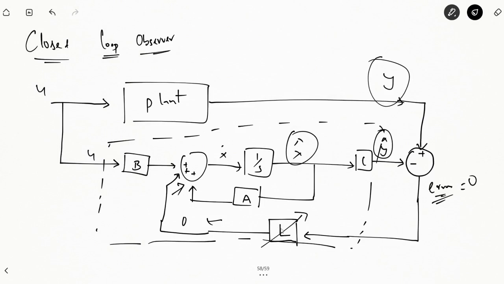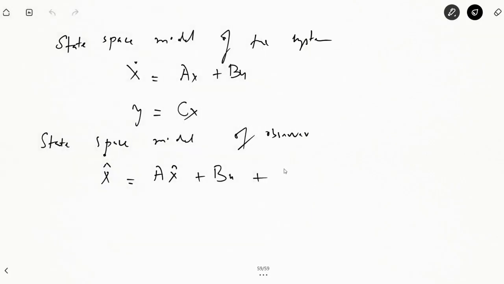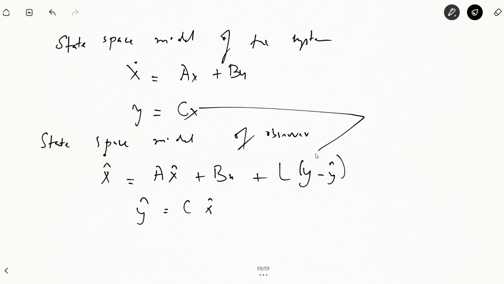This signal is L into error, where error is y minus y cap. So it is equal to L into y minus y cap. And y cap is simply equal to C x cap.